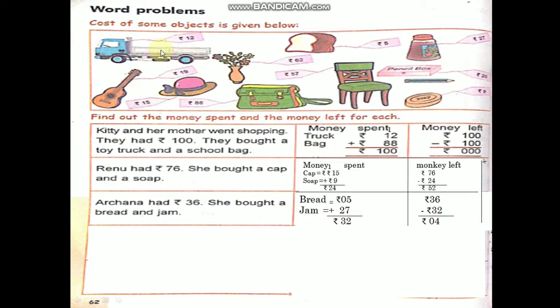Here see, children. Truck costs 12 rupees. Guitar costs 19 rupees. Cap costs 15 rupees. Vase costs 62 rupees. Bag costs 88 rupees. Bread costs 5 rupees. I told you, no, this is the rupees symbol. Chair costs 57 rupees. Jam bottle costs 27 rupees. Pencil box costs 26 rupees. Soap costs 9 rupees.